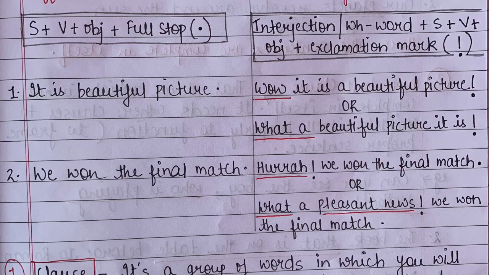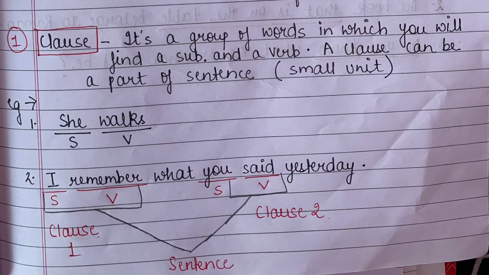So number one, we have clause. Students, do you have any idea what exactly a clause is? We can say that it is a group of words in which you will find a subject and a verb. A clause can be a part of a sentence, but it is not a complete sentence. We can say that a clause can be a part of a sentence, but a sentence cannot be a part of a clause, right? So we need to understand this by taking some examples.